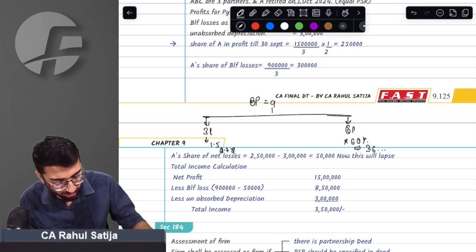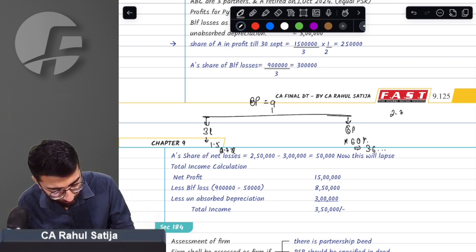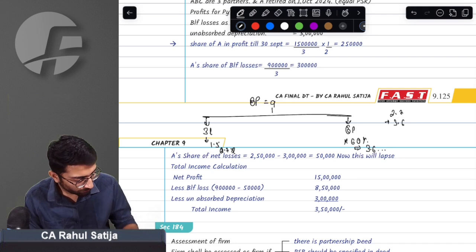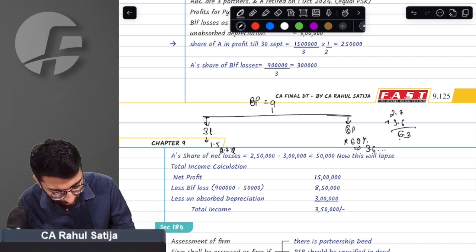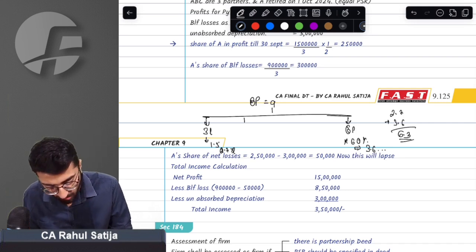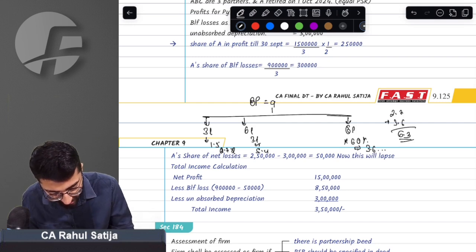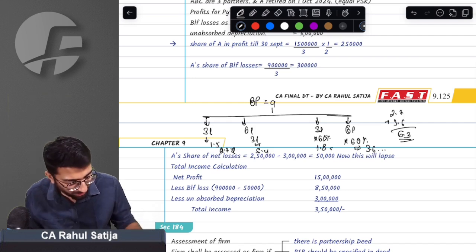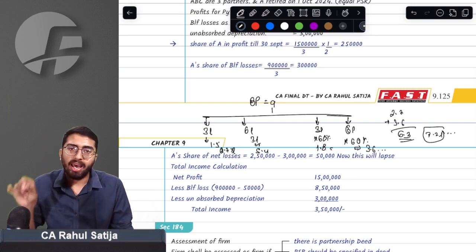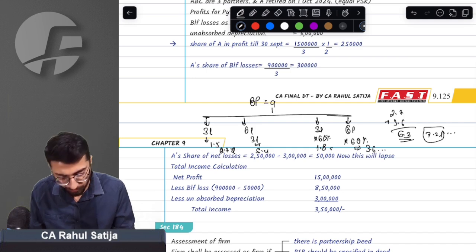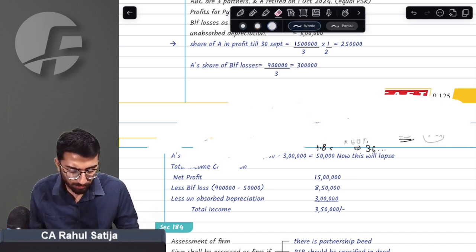So total allowable remuneration was 2.7 plus 3.6, that is 6.3. But now, up to 6 lakh rupees, 3 lakh or 90%, that is 5.4 lakh, and the balance 3 lakh at 60% will be 1.8 lakh. In total, 5.4 plus 1.8, that is 7.2 lakh, will be allowed as deduction as remuneration to such a partnership firm. Did you get this point or not?